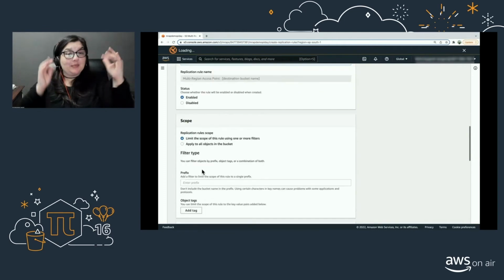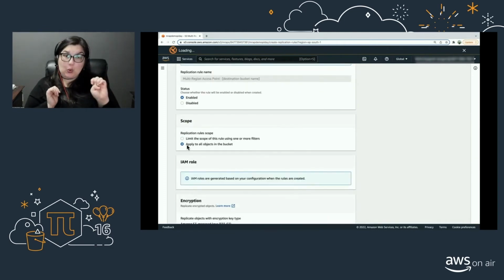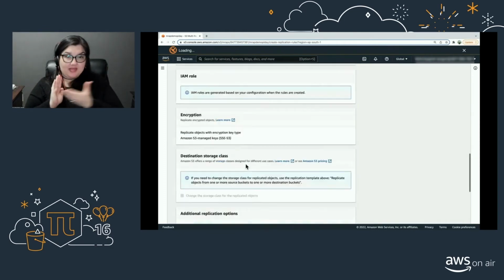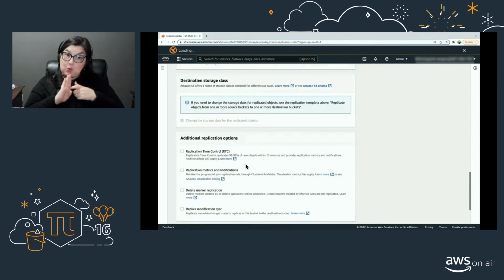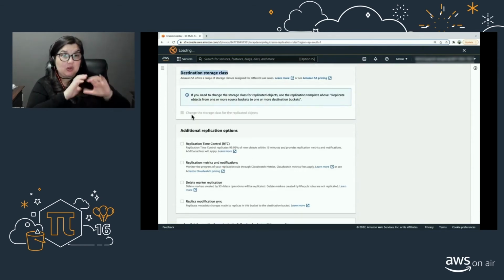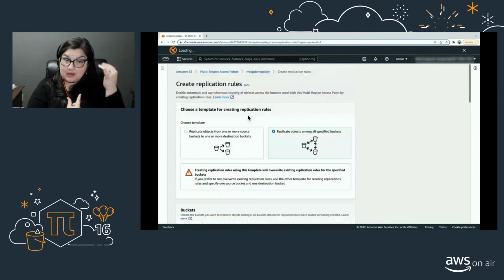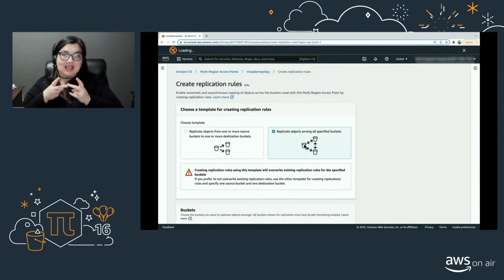Moving on, for scope, again, I'm going to apply it to all the objects in my bucket. You will notice that the destination storage class is disabled here. That's because I'm using the second option, where all these specified buckets should be of the same destination storage class type.